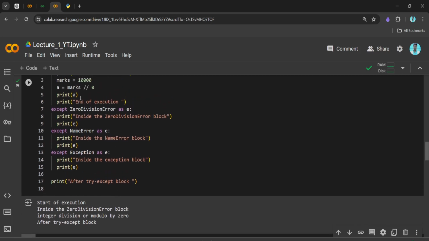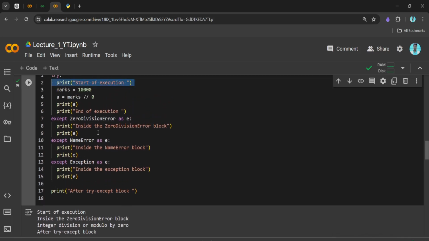So now if you see, this piece of code got executed, and this line got printed, and then we got the message inside the zero division error block. Why? Because the program tried to find whether this type of error is being handled below or not.